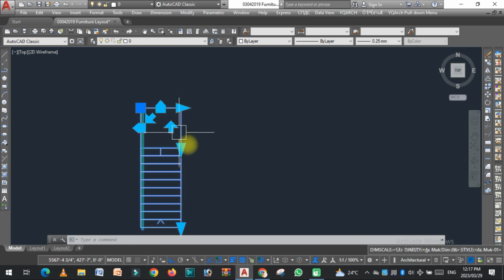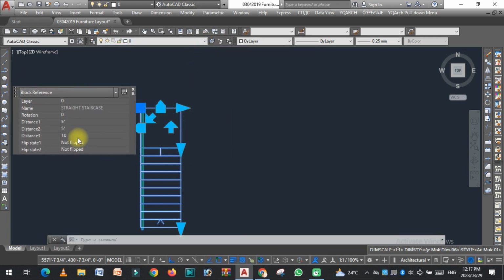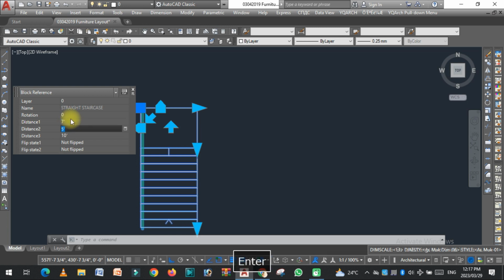Now type QP for the quick properties. So the distance 1 is 5 feet, change this to 7 feet. As you can see, the distance increases. Distance 2 is 5 feet, you can change this to 7 feet. Now the distance 3 is 10 feet, you can change this to 15 feet.